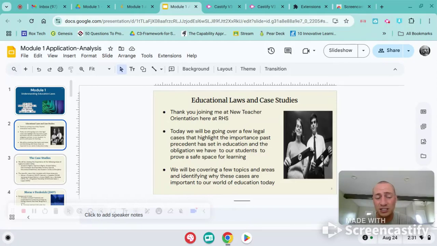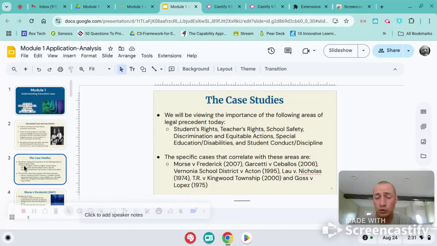we'll be focusing on 6 key areas, and that is student rights, teachers' rights, school safety, discrimination and equitable actions, special education and disabilities, and student conduct and discipline. The cases we will be looking at are Morse v. Frederick, Garcetti v. Ceballos, Vernonia School District v. Acton, Lau v. Nichols, T.R. v. Kingwood Township, and Goss v. Lopez, and those are correlated with the topics above.